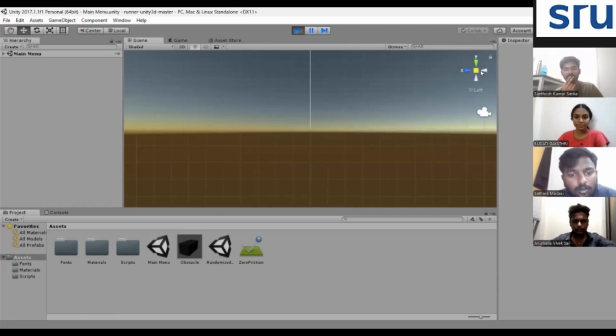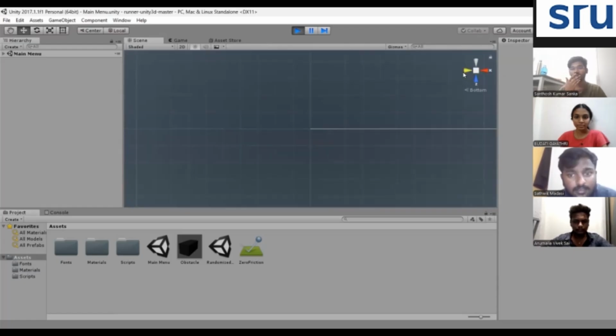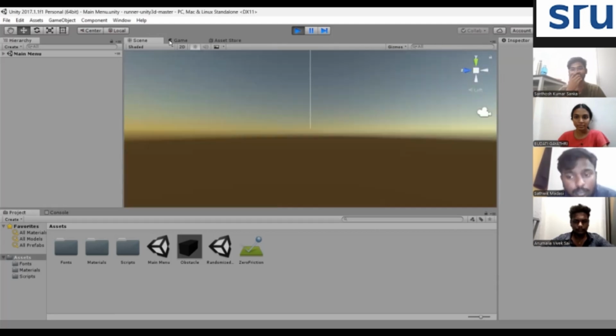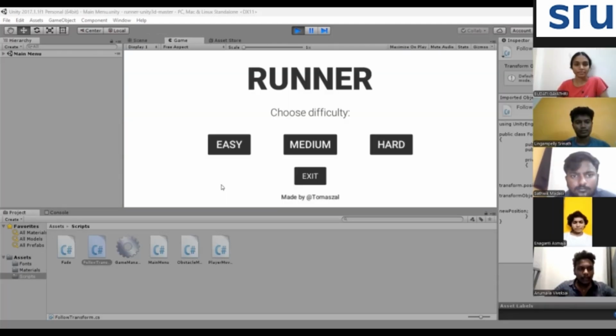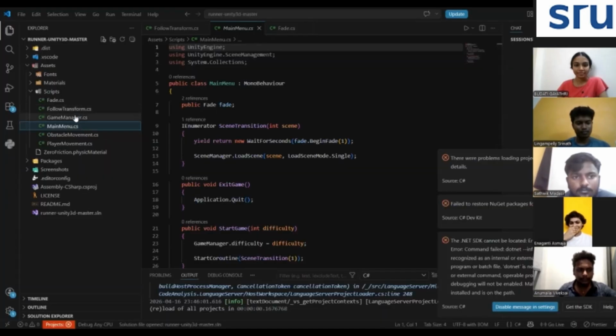I will hand over to Vivek, who will dive into the actual C-sharp code that makes the cube move and jump. Hello everyone, I am Anumalla Vivek Sai. Let me explain the code behind player movement and control. The cube moves forward automatically. Here is the core line we use: player control speed attached to the cube. We also increase speed over time gradually.